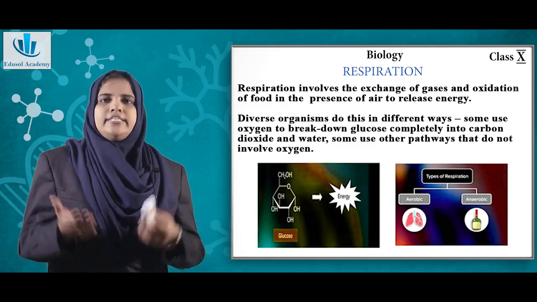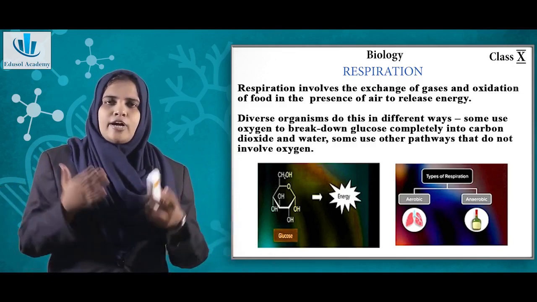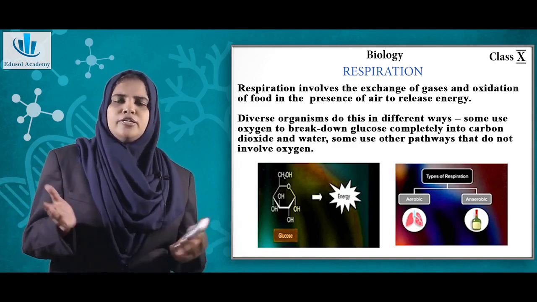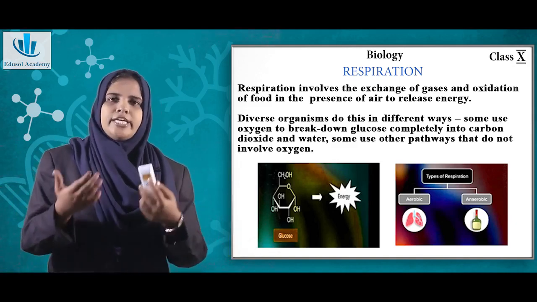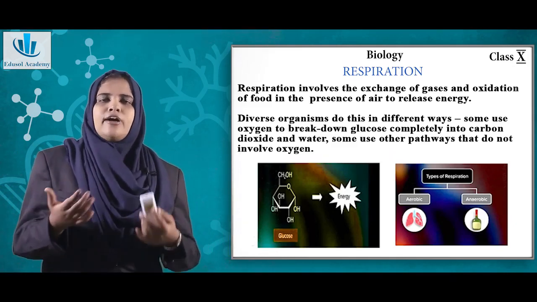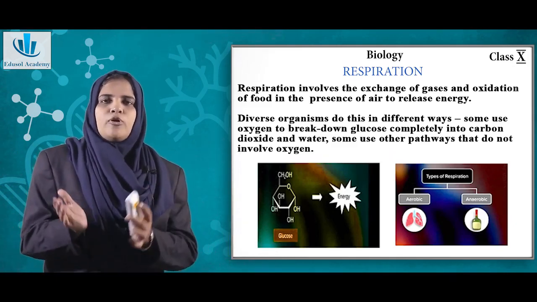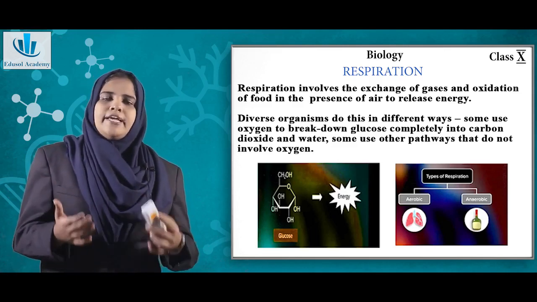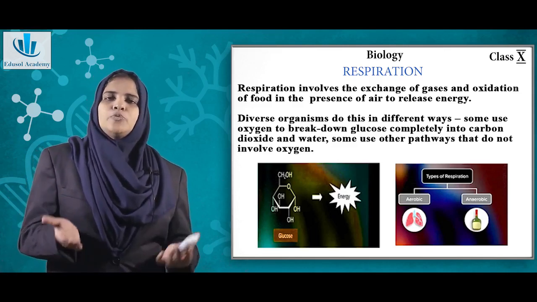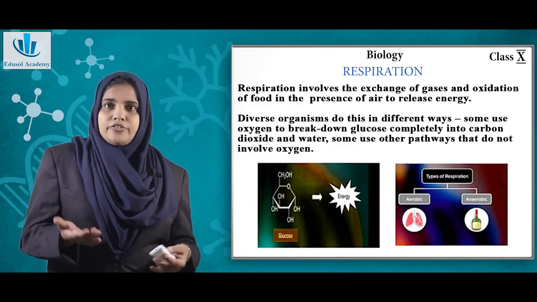We are living surrounded by an envelope of air called the atmosphere. From the atmosphere we can directly get oxygen because the atmosphere contains a sufficient amount of oxygen, but there are certain organisms which live in water, like fishes.